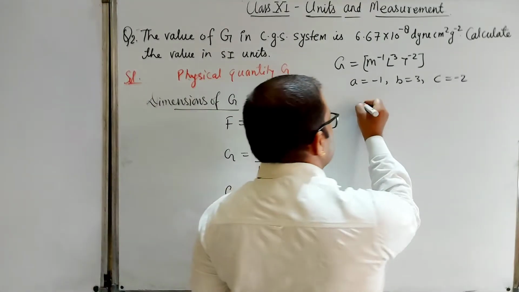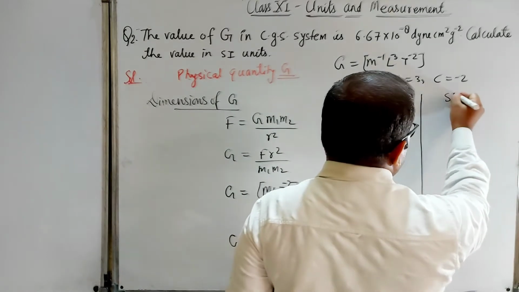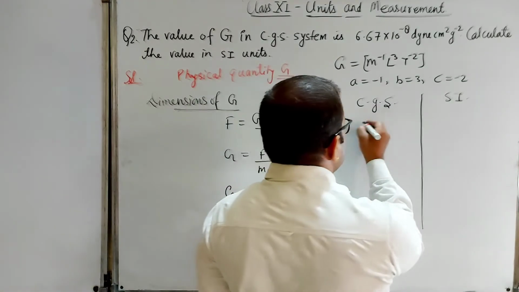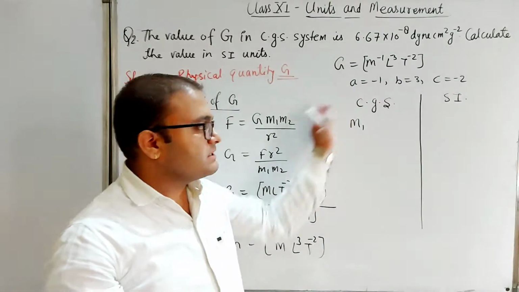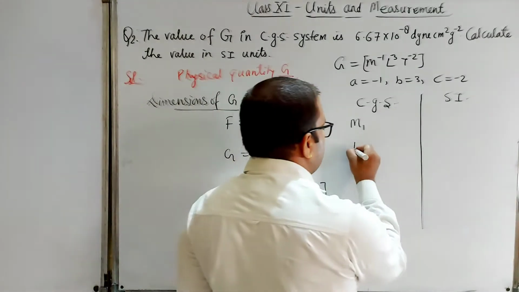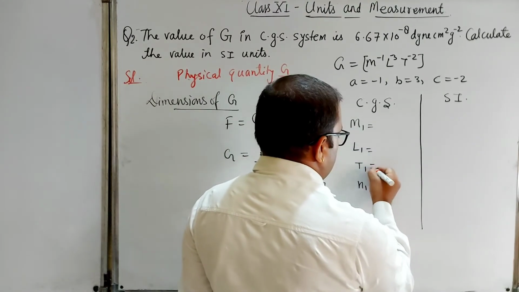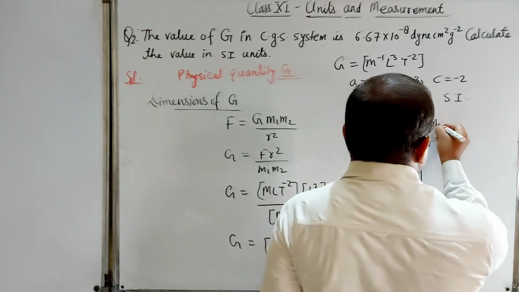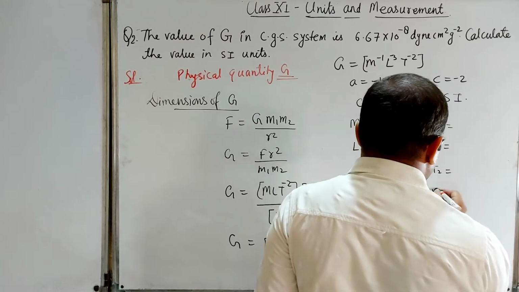In the first system, from which we have to convert, we take M1, L1, T1 and N1, and in the second system, into which we have to convert, we take M2, L2, T2 and N2.